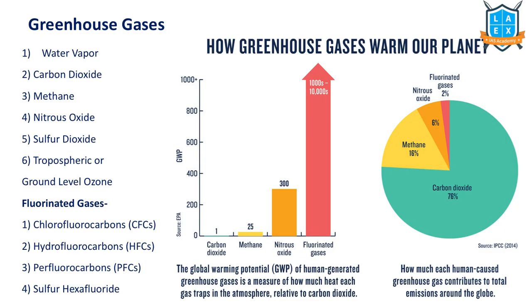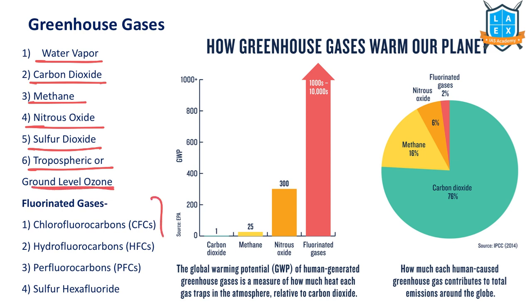Let's see. These are the greenhouse gases: water vapor, carbon dioxide, methane, nitrous oxide, sulfur dioxide, tropospheric or ground level ozone, fluorinated gases. These are all called greenhouse gases. In general, whenever we read about greenhouse gases, we think of these. But fluorinated gases, yes, they contribute to ozone depletion. They also contribute to climate change because they lead to the greenhouse effect.